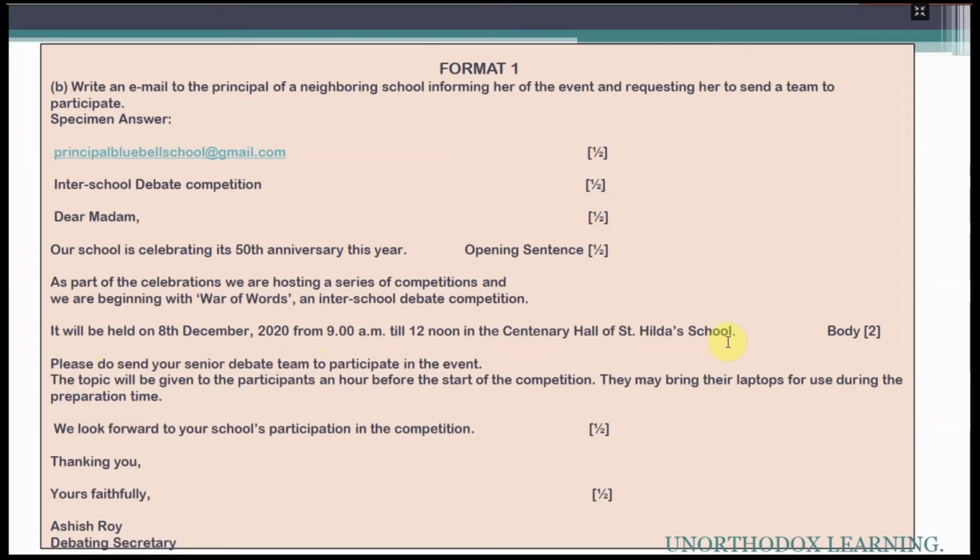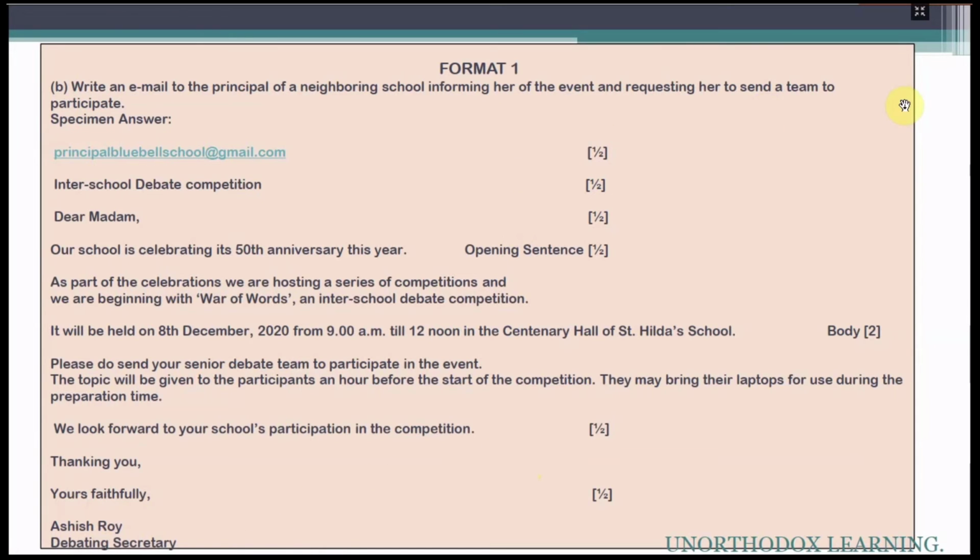Now after that, you will write the closing sentence: We look forward to your school's participation in the competition. Thanking you, followed by a comma, Yours faithfully, followed by a comma, your name, and then your designation. This is how you will write your email. This is the first format in which you write your email.